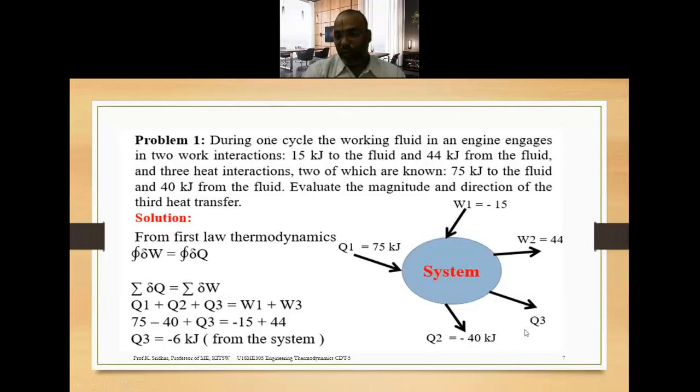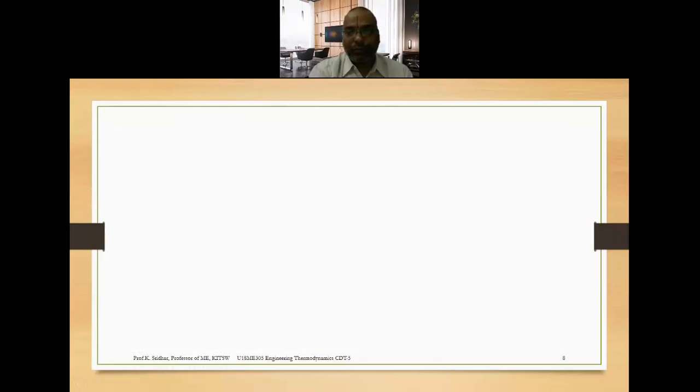So that is the third one. The third heat transfer is minus 6. What do you mean by minus 6? That is the direction: heat transfer from the system is always negative. That's why I have written in brackets, from the system, because we got a negative value. So the third heat interaction is 6 kilojoules, that is, heat transfer from the system of 6 kilojoules. So it is the GATE question.